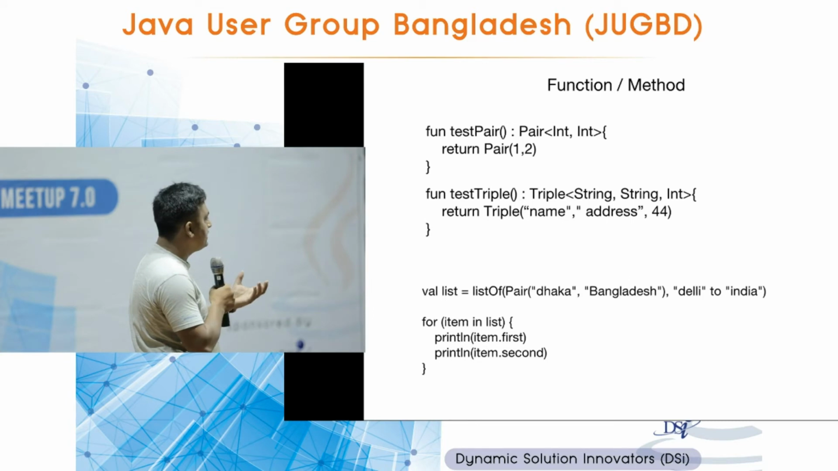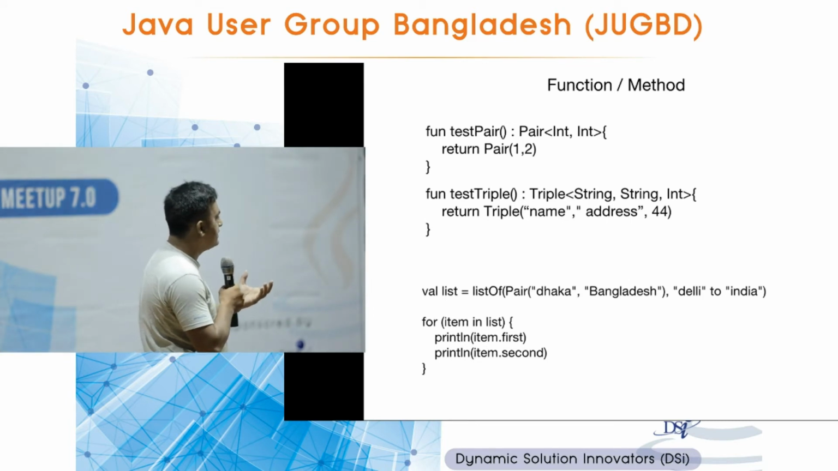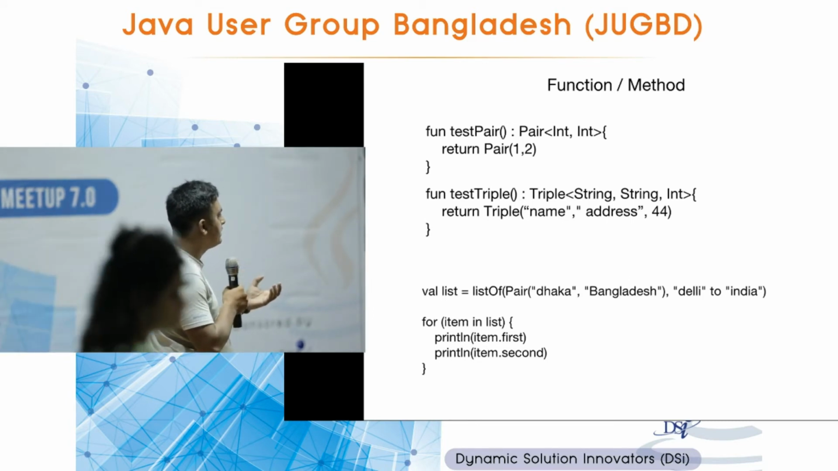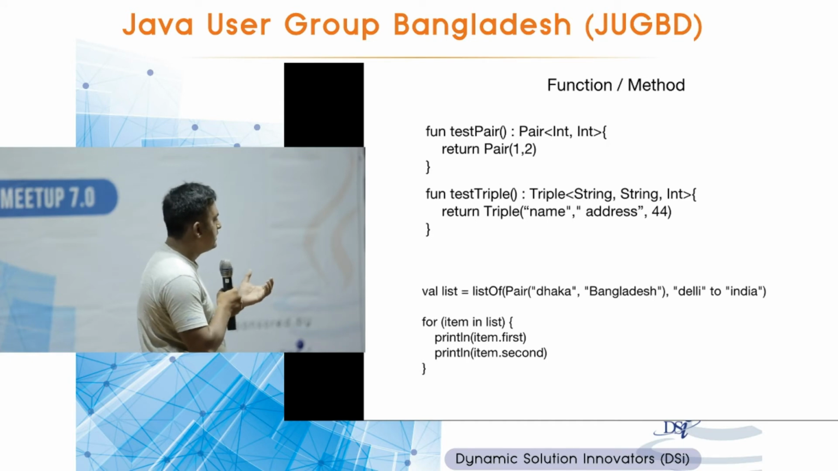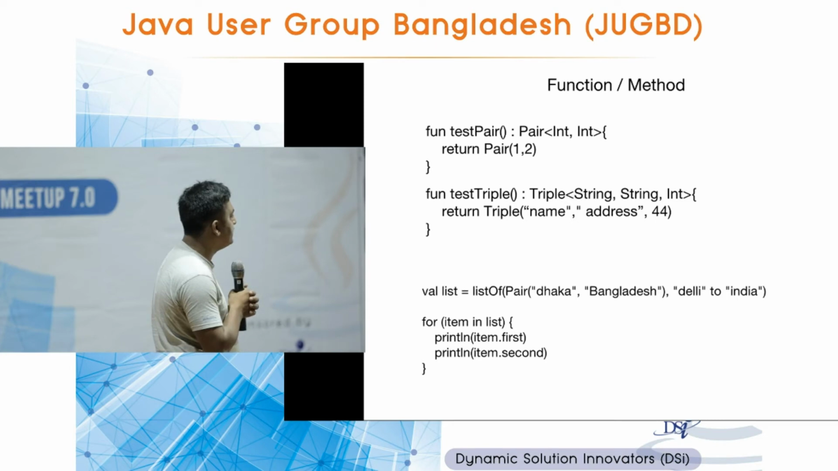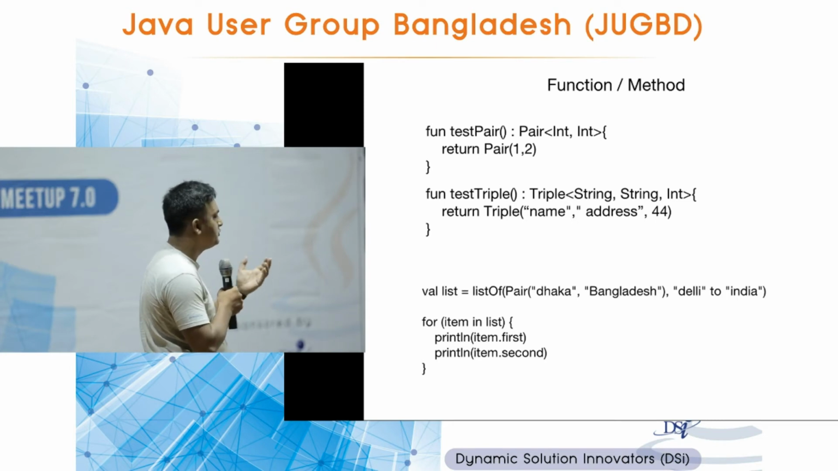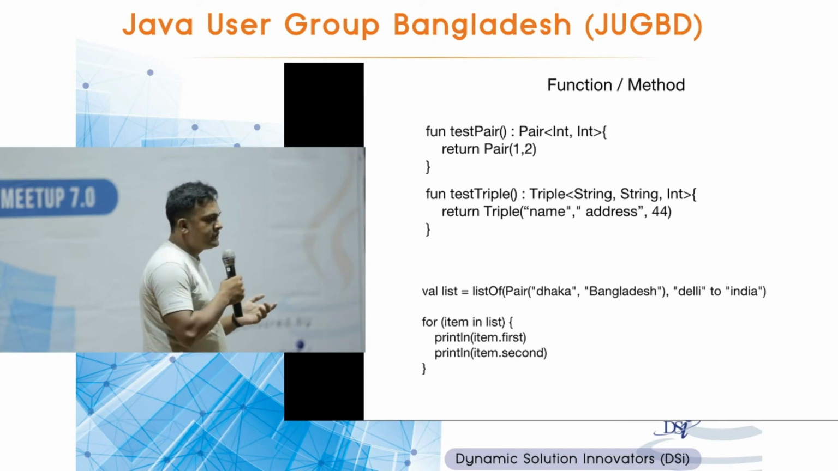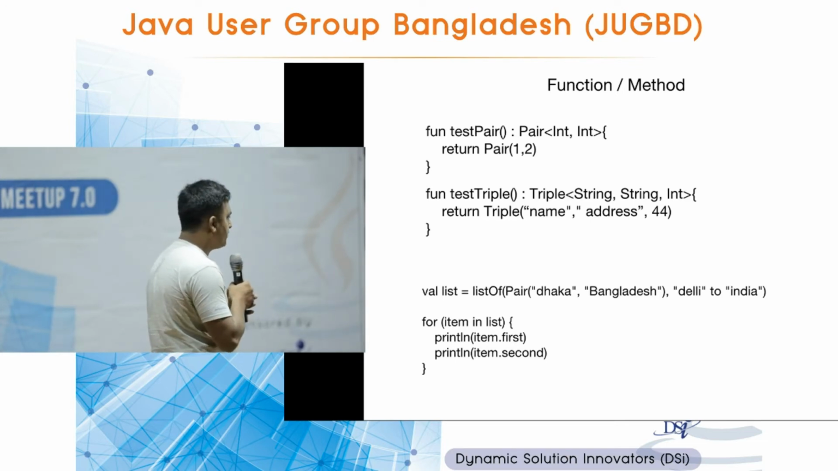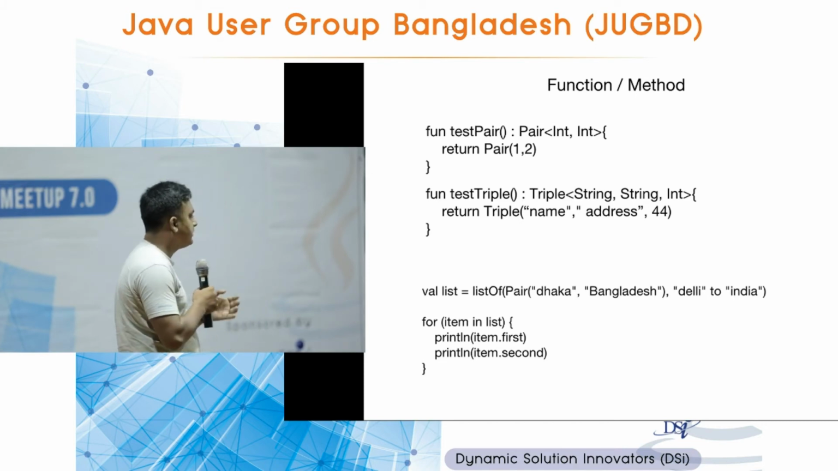So normally the syntax for a map or pair is first the Pair keyword, and within that your key and value. But you can shorten it using the following: Delhi to India, inside these two values, and that also produces a pair. It's an infix function. I will show in a minute how that works. So it's a list. You can iterate over it, obviously. For item in list, println item.first, item.second.